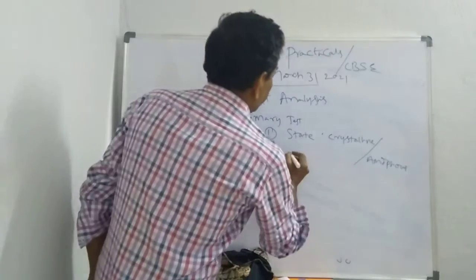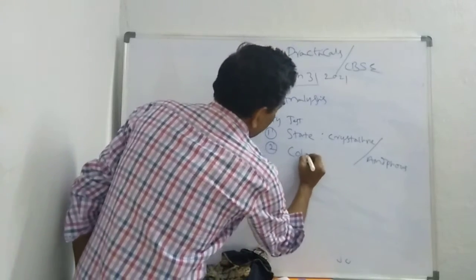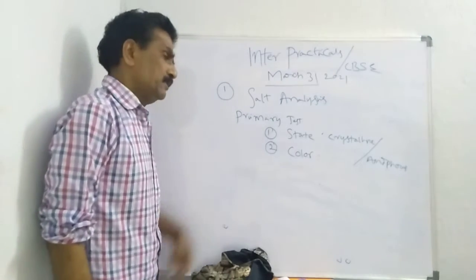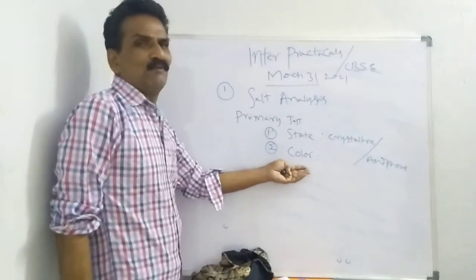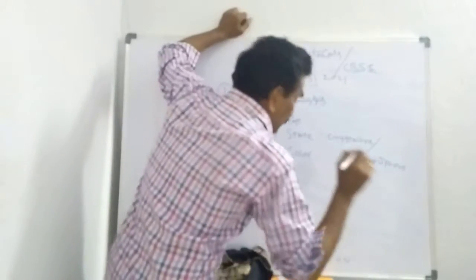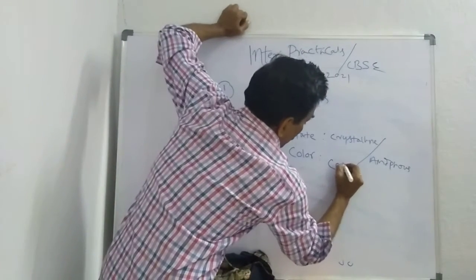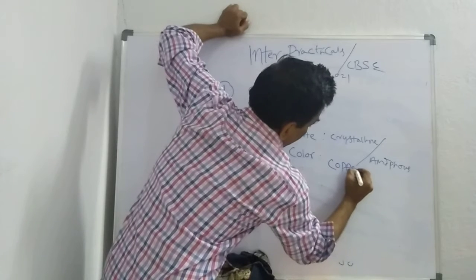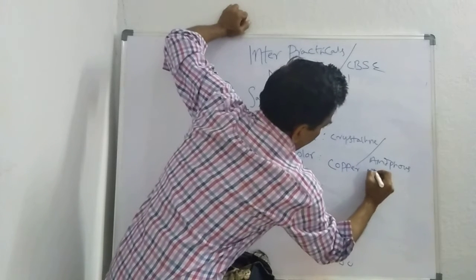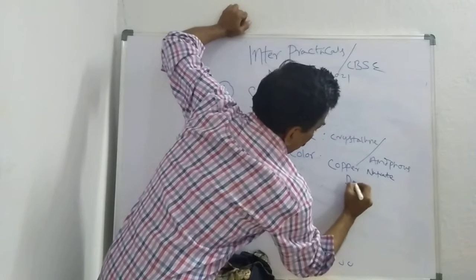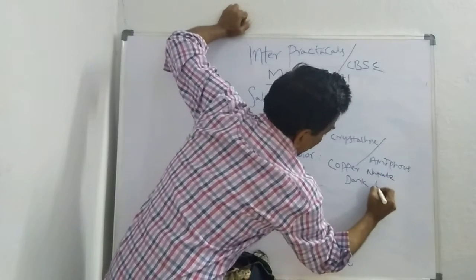Next, color. You please note it. Copper nitrate, if it is dark blue.